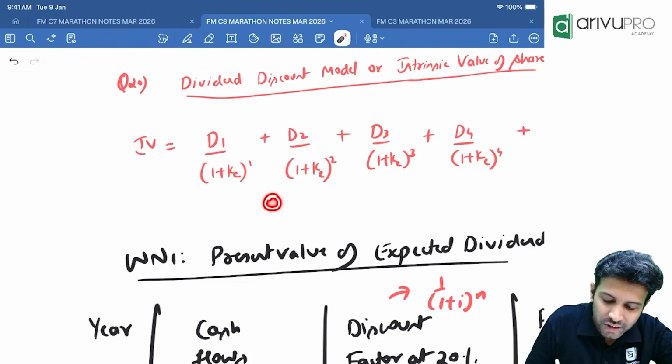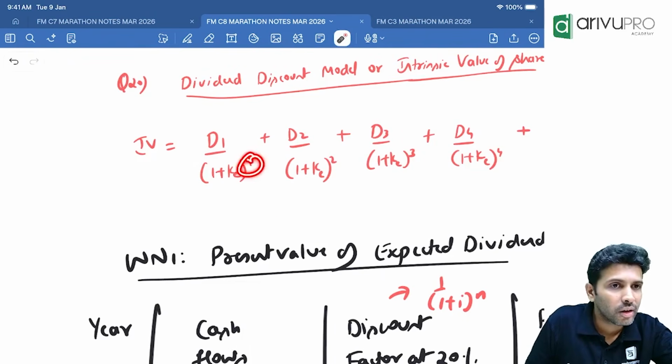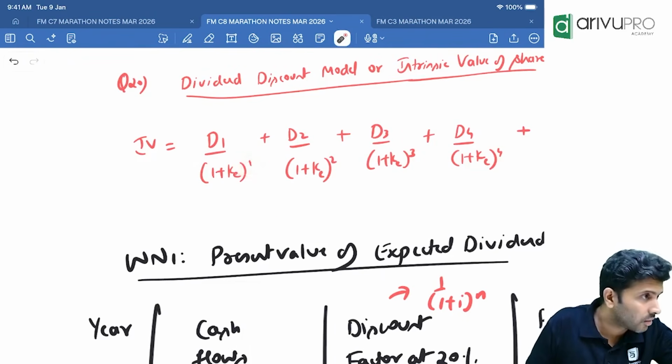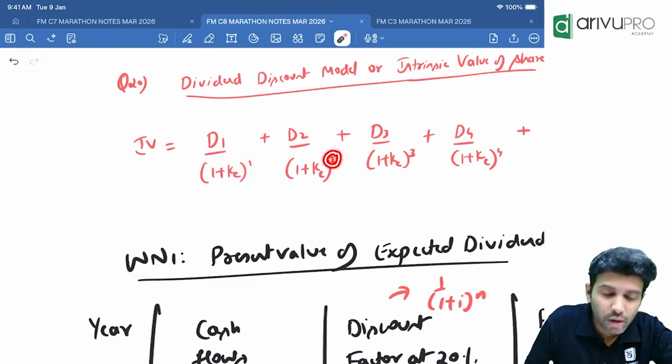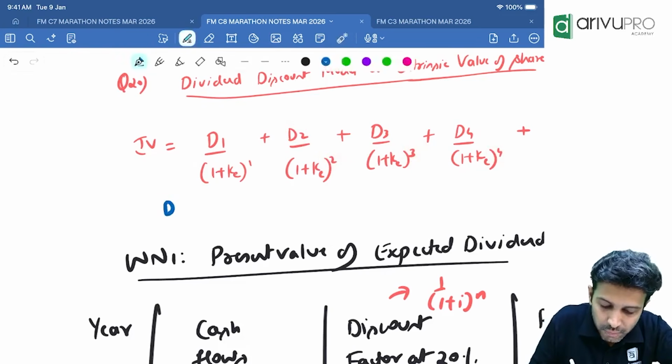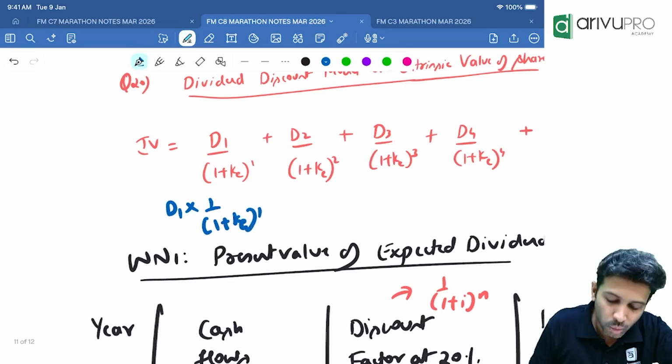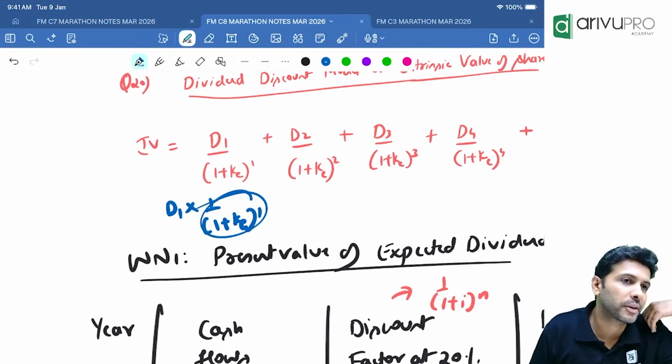For the first year, what is n? 1. For the second year, what is n? 2. Third year, what is n? 3. Or fourth year. That means basically they have taken the dividend. If you have to rephrase, this formula is nothing but D1 into 1 divided by 1 plus cost of equity whole power 1. So what is this? Discount factor.